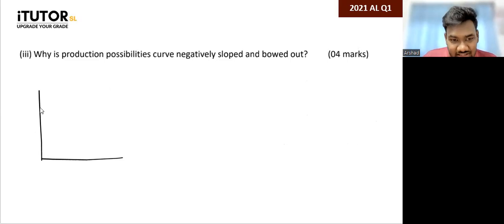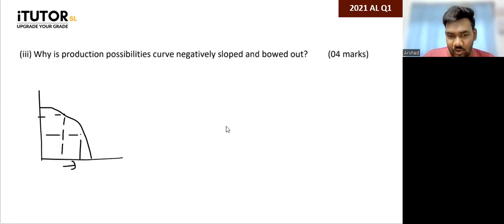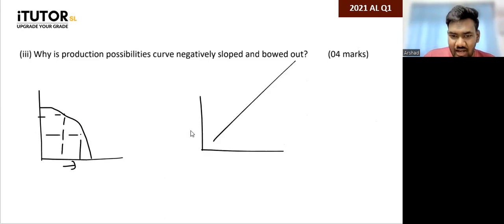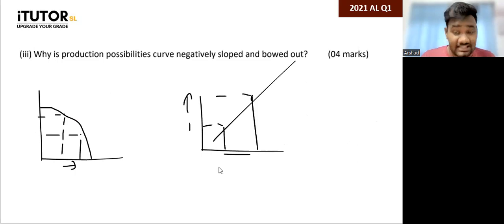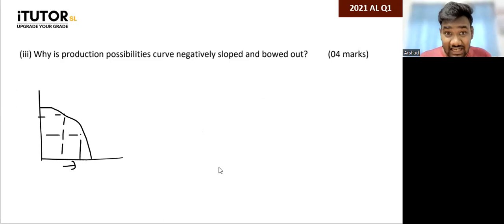Because of scarcity only, if you want to increase the production of one good, you have to give up the production of another. Now, if there is no scarcity, maybe you can increase the production of this good also. Both the goods, you can increase the production. But because it is negatively sloped, what is it showing? It's showing that if you want to increase the production of one good, you have to sacrifice the production of another. So why do you have to sacrifice the production of another to increase one? Because your resources are limited. If you have unlimited resources, then you can increase this also, you can increase that also.